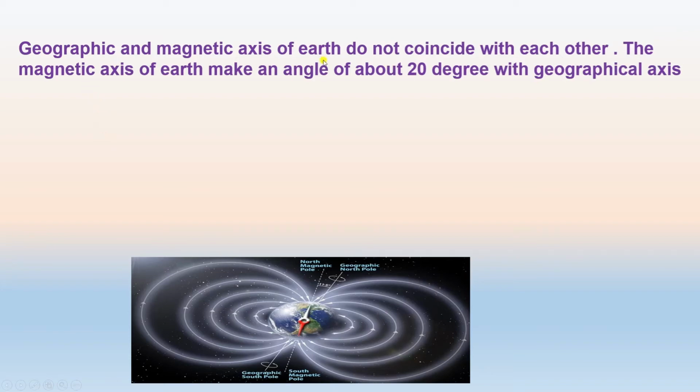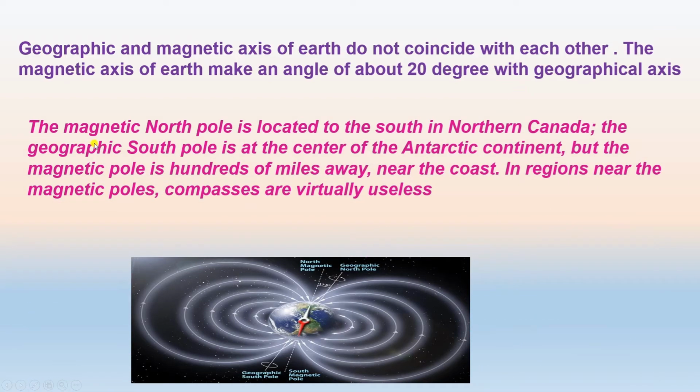Geographic and magnetic axis of Earth do not coincide with each other. Magnetic axis of Earth makes an angle of about 17 to 20 degrees with the geographical axis. Magnetic North Pole is located to the south of northern Canada, and geographical south is at the center of the Antarctic continent. But the magnetic pole is 100 miles away near the coast. In the region near the magnetic pole, compasses are virtually useless.